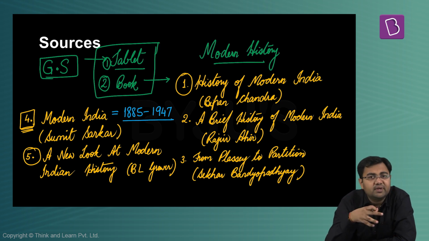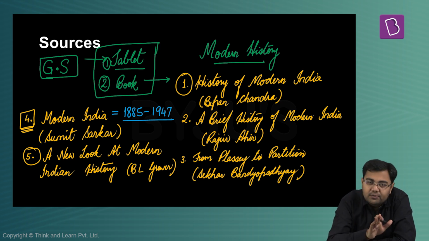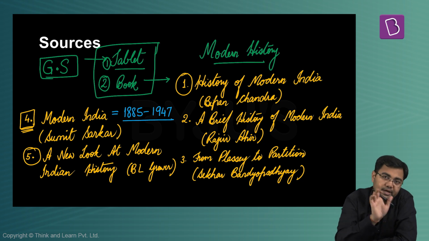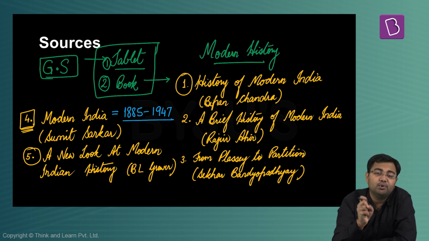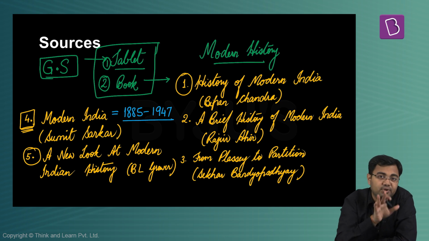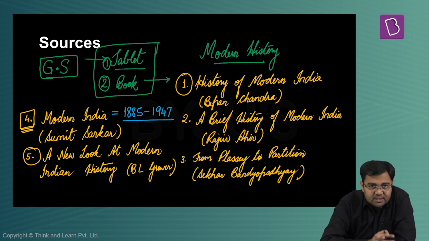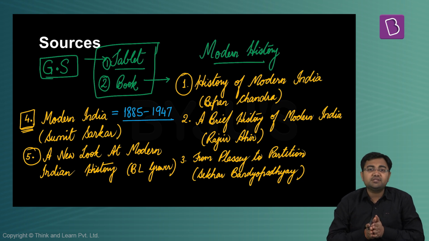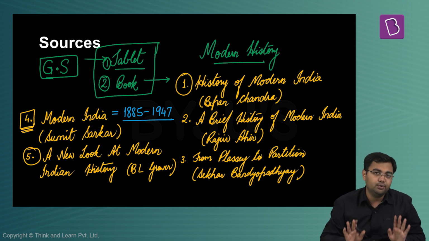And that's why what we have done is provide one standard source that would be enough for a given subject. That's why a book like Lakshmikant is being provided to you. That's why History of Modern India by Bipin Chandra is being provided to you. That's why Ram Sharan Sharma's book is being provided to you. We are doing all this to ensure that what needs to be done to cover the syllabus properly has been given to you already.